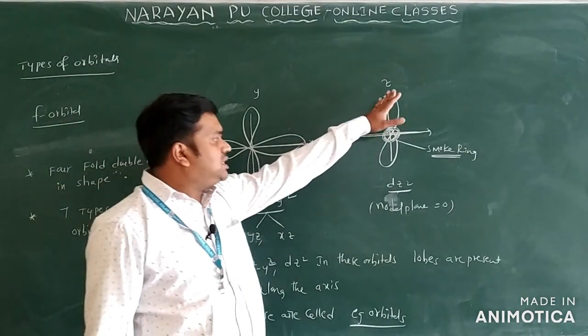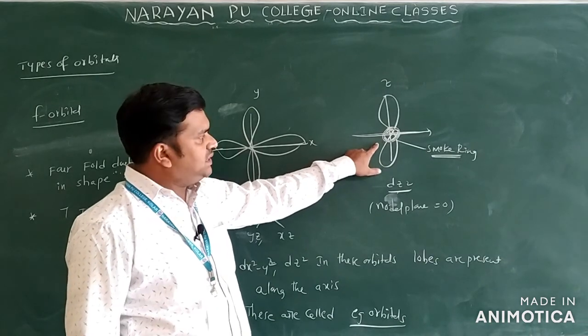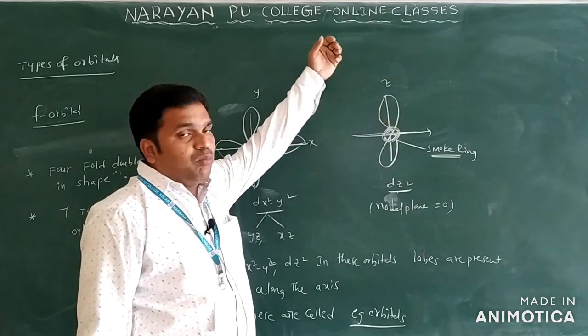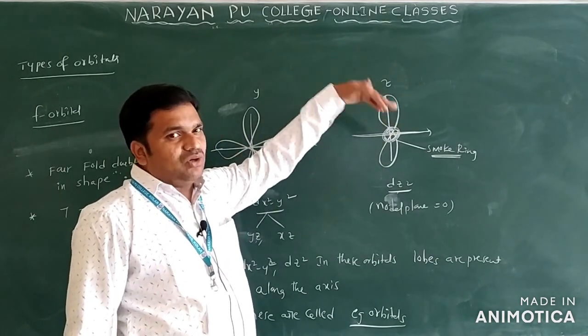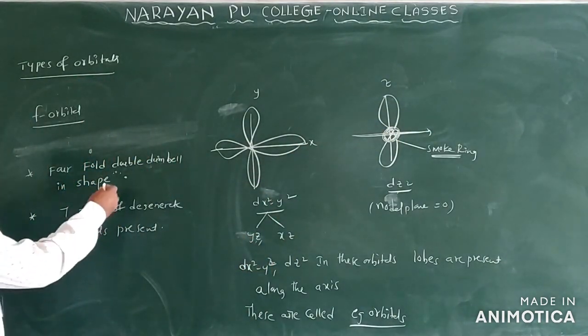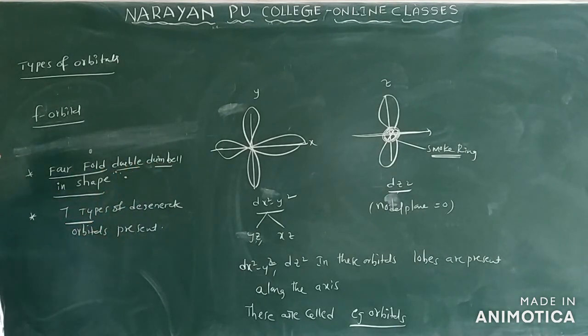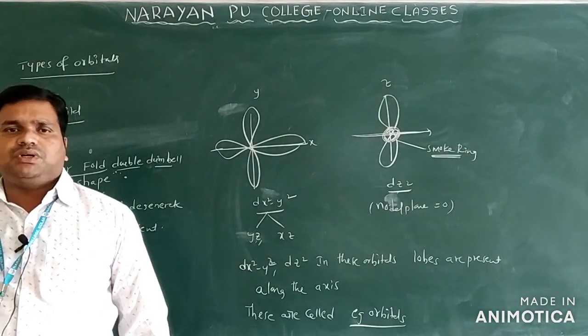For the dz square orbital, there are no nodal planes. You can see the smoke ring is present in this axis, with a cone above and a cone below. Now for the f orbital we have a 4-fold double shape. How many degenerate orbitals are there? There are 7 degenerate orbitals in the f orbital. We cannot draw this fold structure, so mainly concentrate on the s orbital, p orbital, and d orbital only.